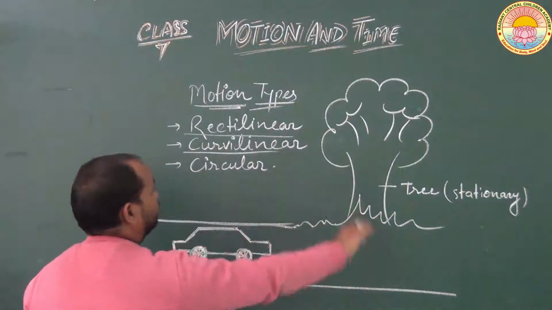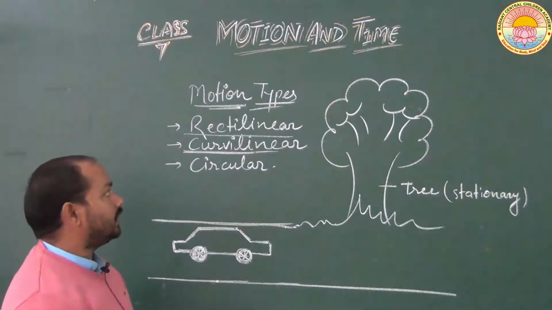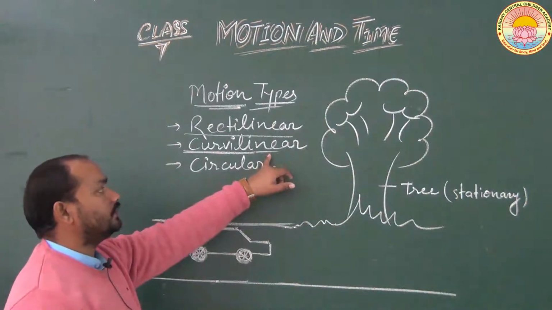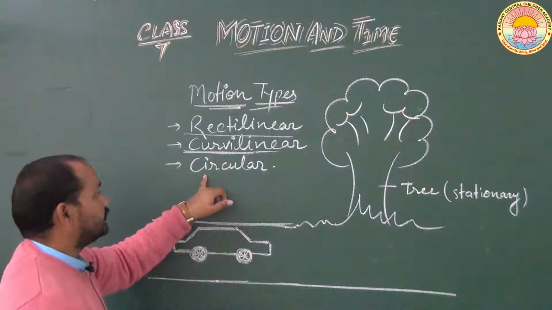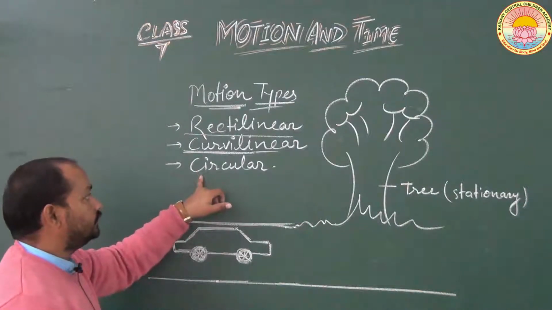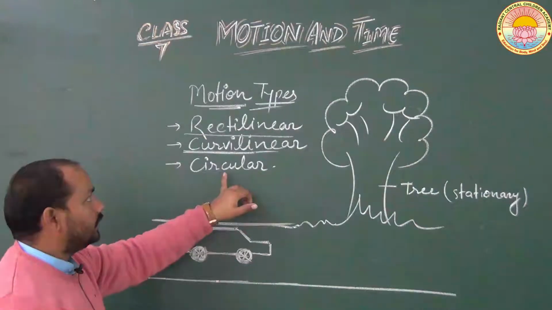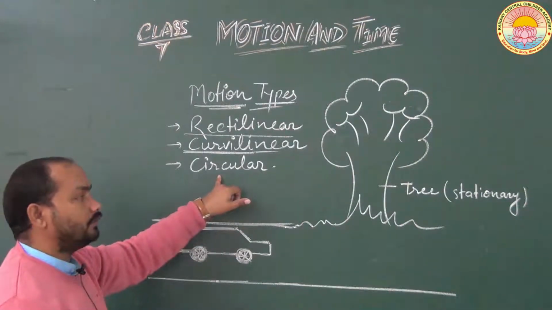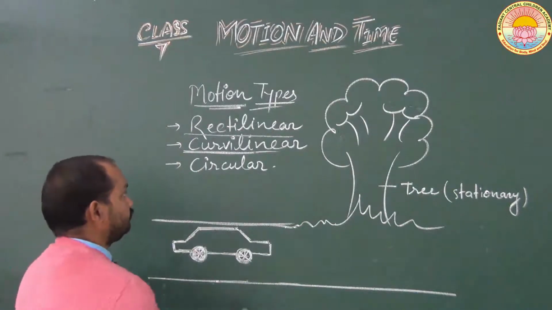And the second one is curvilinear motion. If the object moves along a curved path, then the motion of that object will be curvilinear motion. And the third one is circular motion. If the object moves along a circular path, then the motion of that object will be circular motion. So these are the three main types of motion.